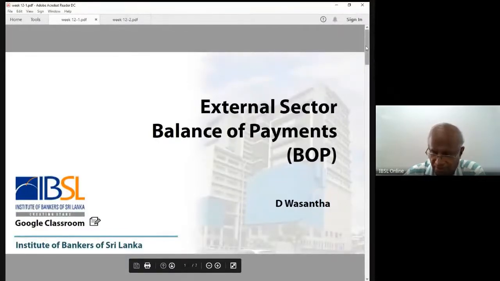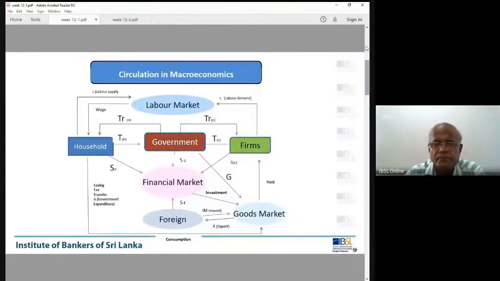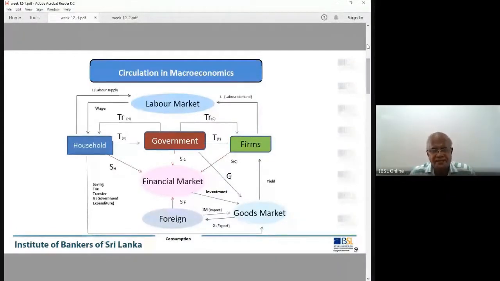Now you may remember our basic diagram, the circulation of macroeconomics. The households, these four sector models. I always repeat this: in a real economy, this is a four sector model, approximated by households, government, and the business sector. And then you have the foreign sector.